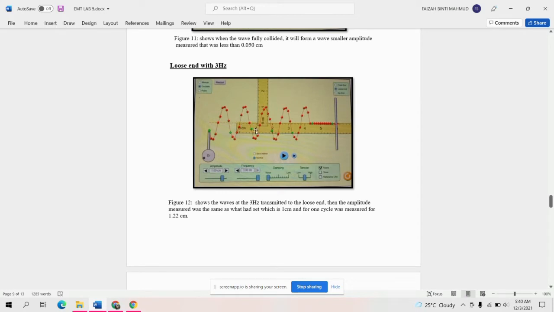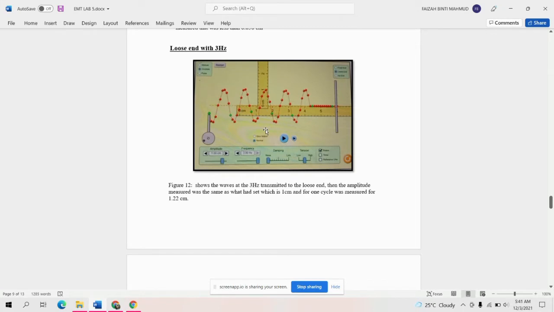So we get the wavelength of 1.22 centimeter. That's the first result that we get from the loose end with 3 hertz.